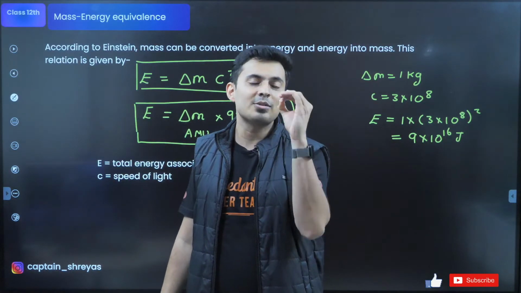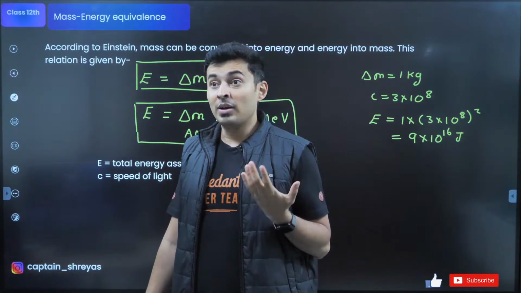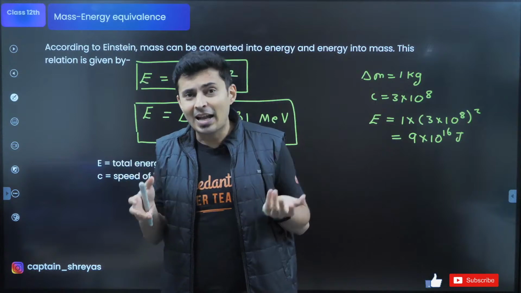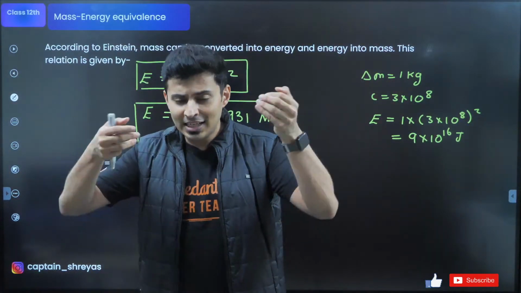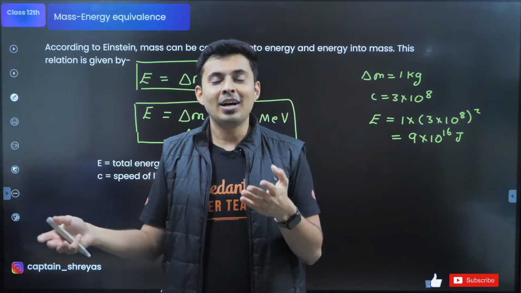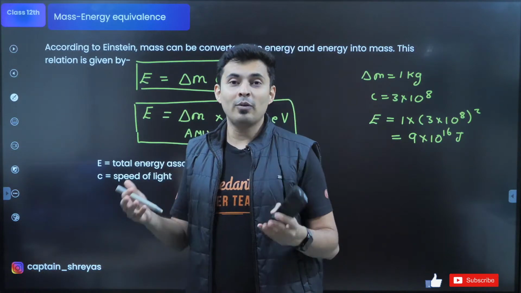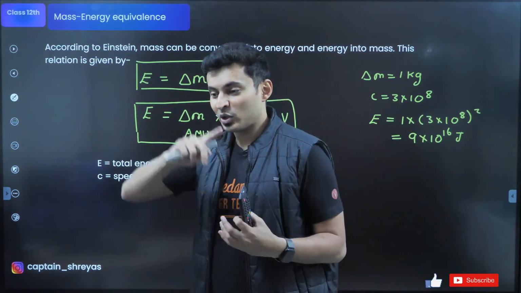That's why nuclear energy is very powerful. Unlike what people believe, that nuclear reactions are very scary and very dangerous, actually nuclear energy is much cleaner and much safer than other forms of energy. In fact, a lot of animals, especially birds, die because of windmills and wind turbines.